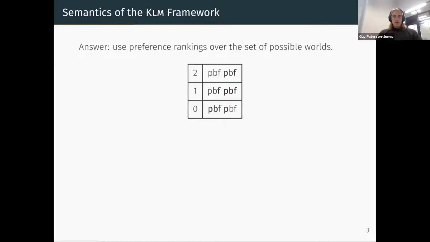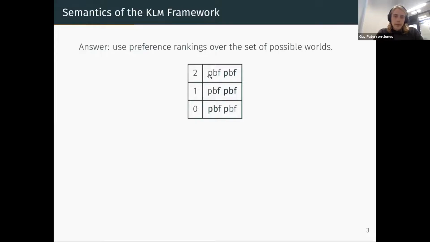So you take your set of possible worlds, so possible propositional valuations, and I've got a number of them here, and you rank them by how typical you think they are. So in this preference ranking, the valuations at the top that have rank 2 are considered extremely unusual or atypical.